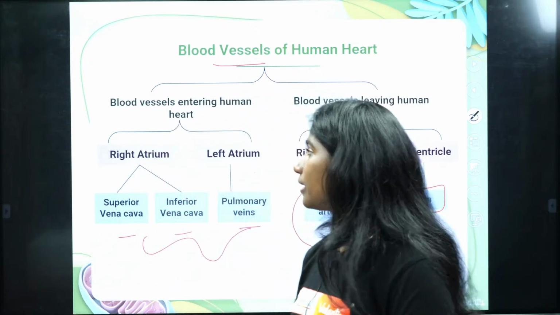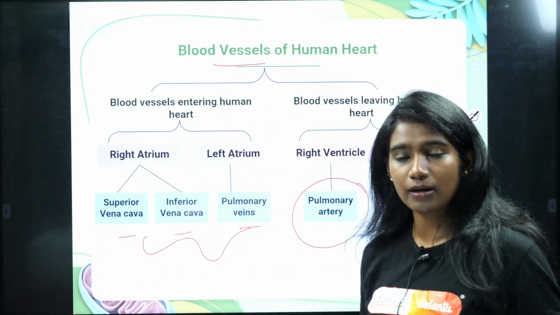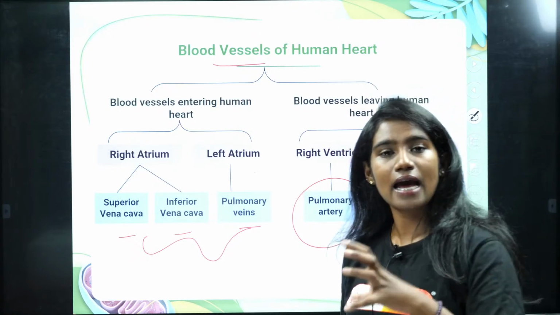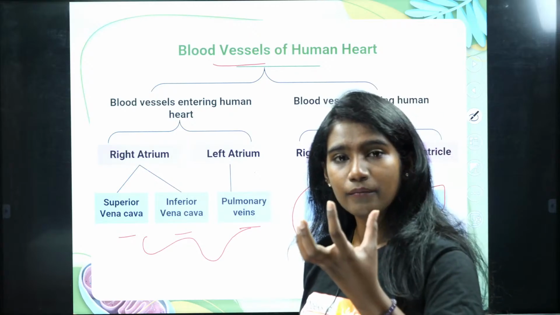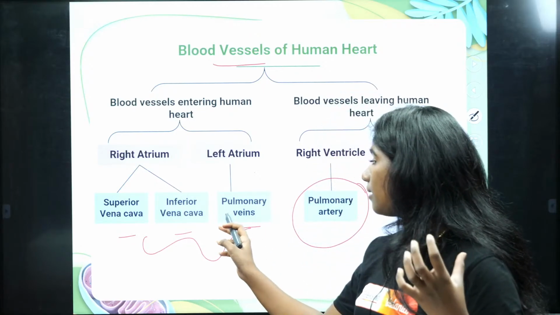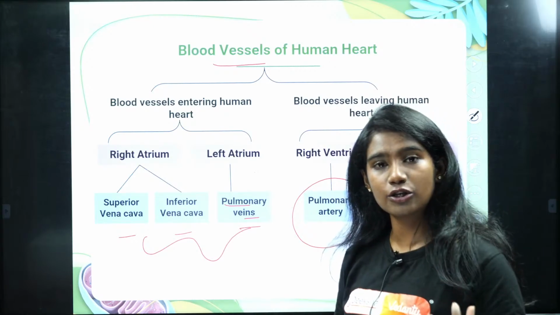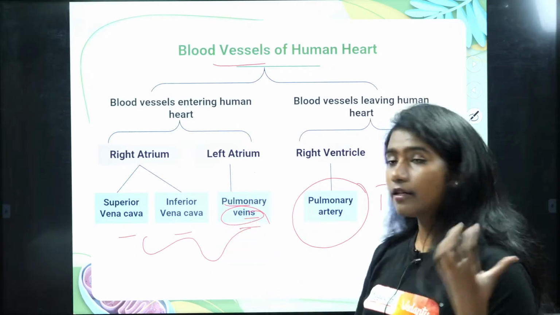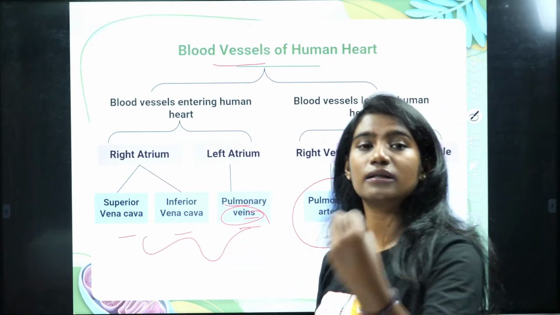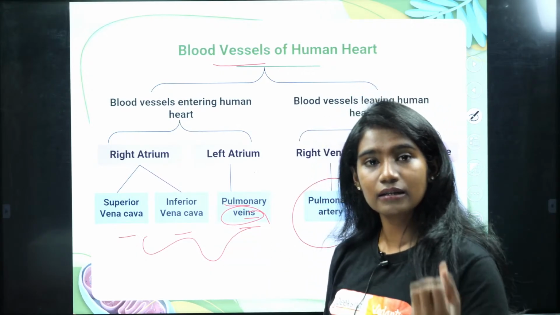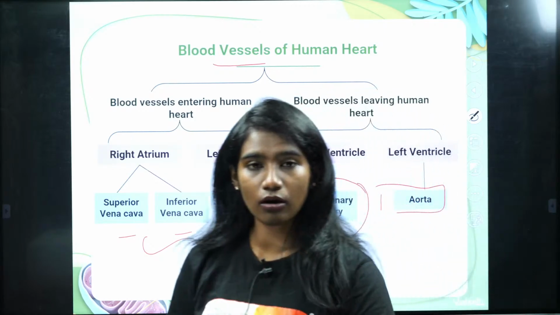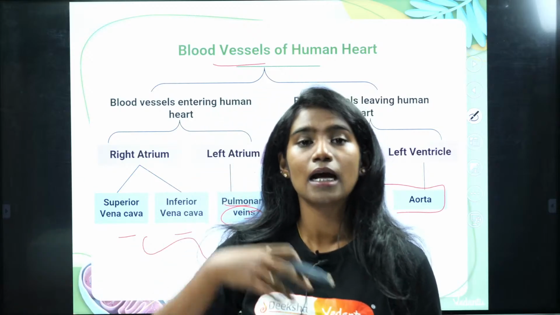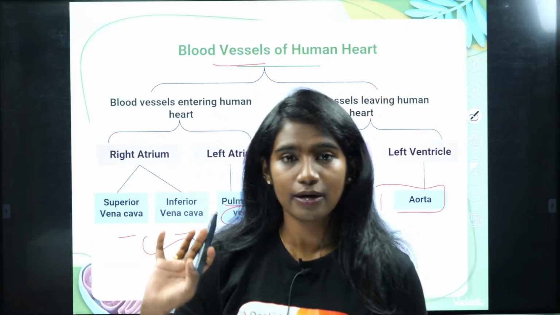As of now, try to understand that there are three important blood vessels: veins, arteries and capillaries. Veins carry deoxygenated blood to the heart, whereas pulmonary veins carry oxygenated blood from the lungs to the heart. In general, what is the function of veins? Veins carry blood towards the heart. Whereas pulmonary veins are also carrying blood towards the heart, but oxygenated blood from the lungs.